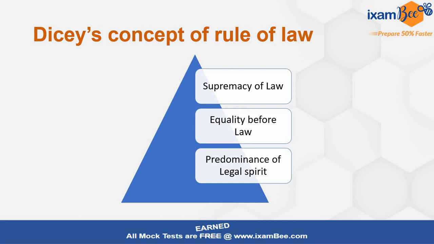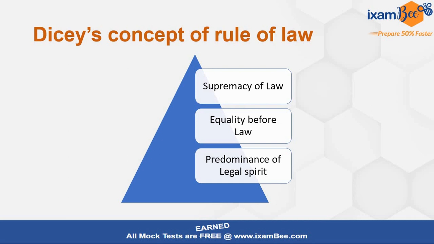And the last is predominance of legal spirit. That talks about the courts. Basically, here the role of courts becomes very important, because we also know that independence of judiciary is a very important facet. So if we are saying that the legal spirit is predominant, then we can ensure that the courts are protecting the rights of the people. This is the human rights perspective that the rule of law concept gives us.